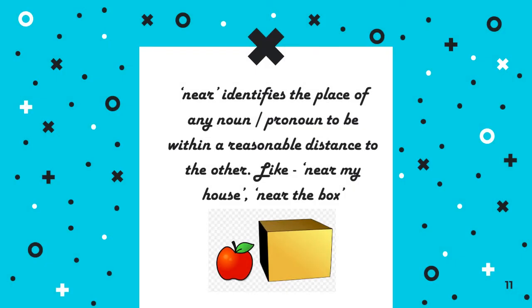Now near. Near identifies the place of any noun or pronoun to be within a reasonable distance of the other. Now mind this, there must be a reasonable distance. Then you will say this is near something else. For example, near my house, near the box there is an apple. So there must be a kind of reasonable distance. Then you can use the preposition near.